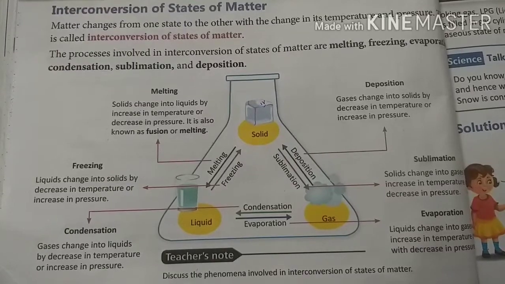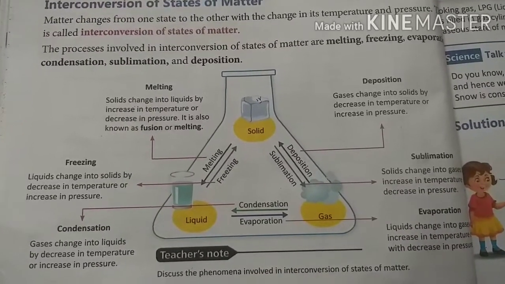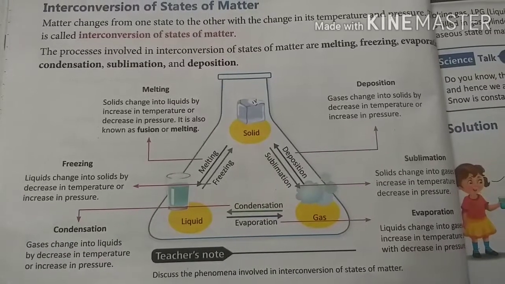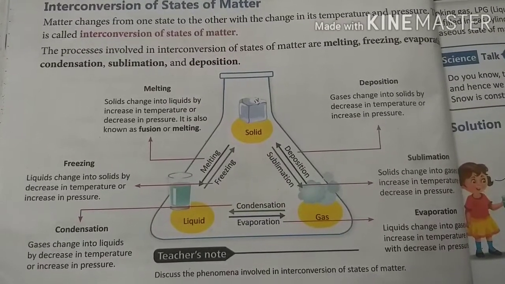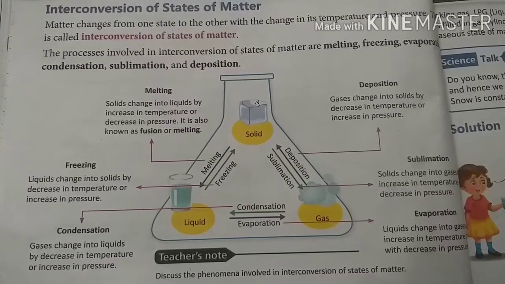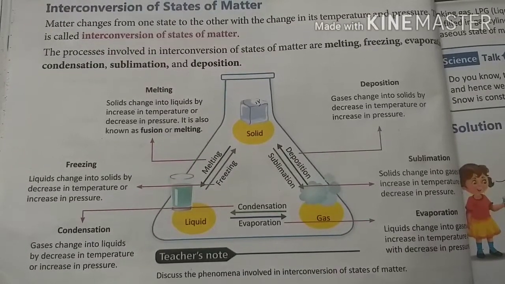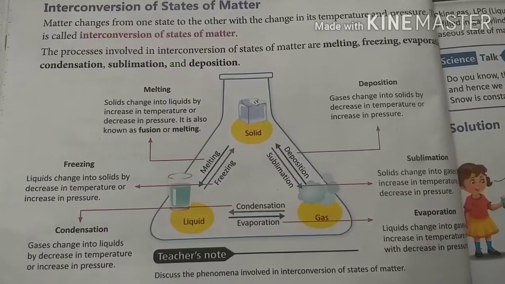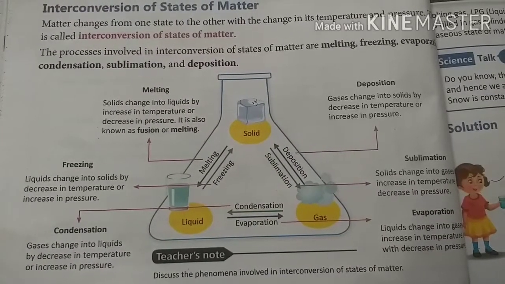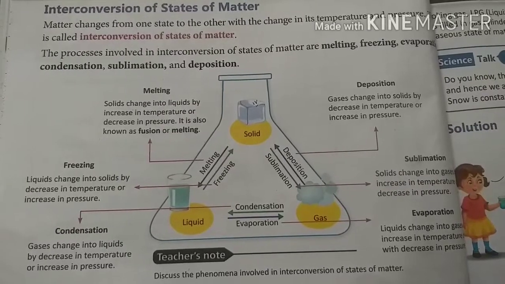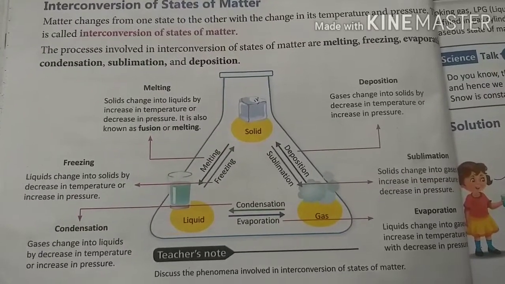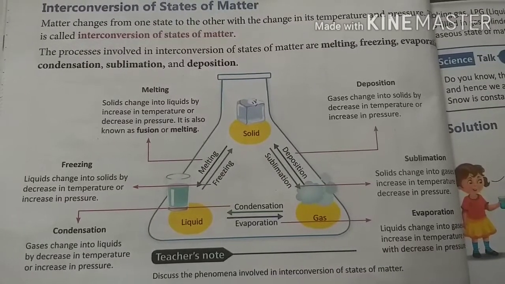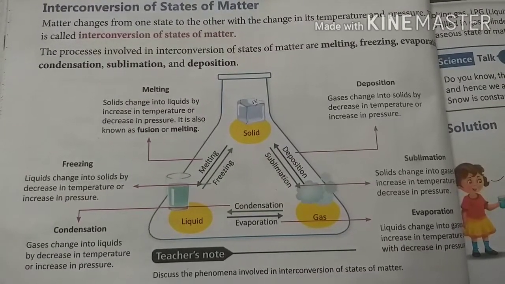And when you keep your chocolate outside the freezer for some time, your chocolate also melts. This is called melting because your chocolate is in solid state and after some time it converts into liquid state. So what is melting? When solid converts into liquid.